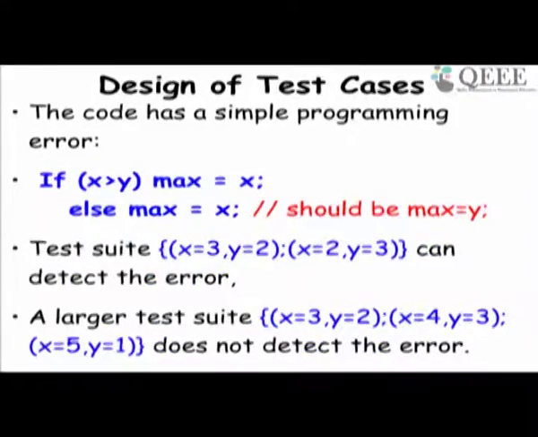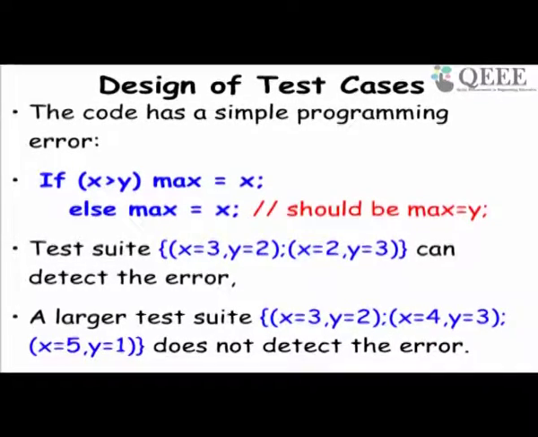This is the code. If x greater than y, max is equal to x, else, we have made a mistake here. The programmer made a mistake. It should have been max equal to y, but by mistake has written max equal to x. Now to detect this bug, only when x is smaller than y will this get executed.